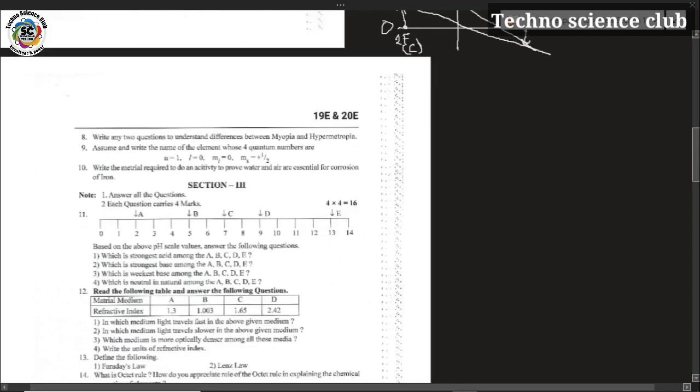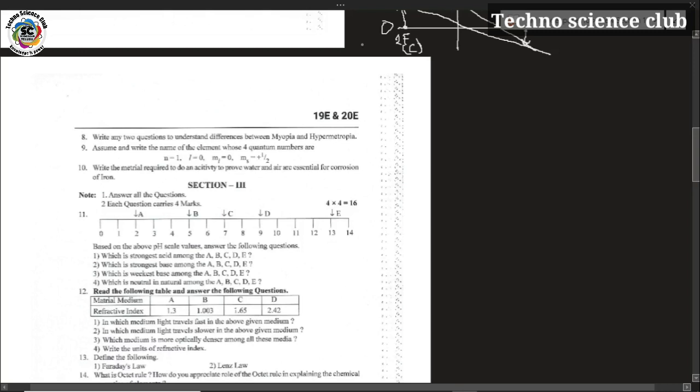So the next question, 8th question, is: write any questions to understand the difference between myopia and hypermetropia. Observe carefully. Here they ask you to write the questions only, not about myopia, not about hypermetropia.